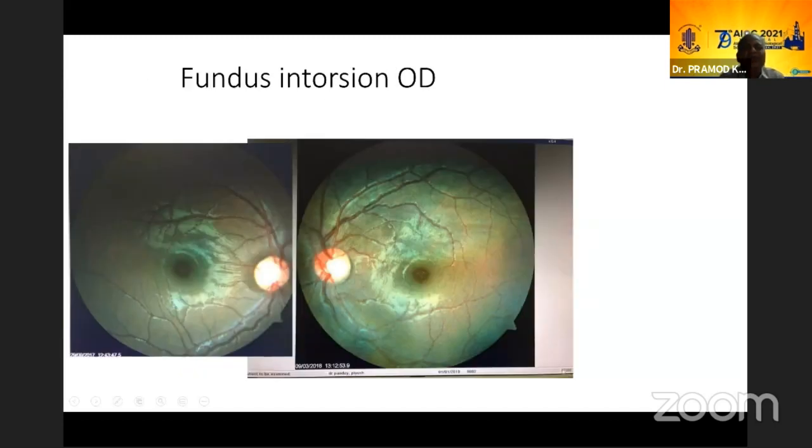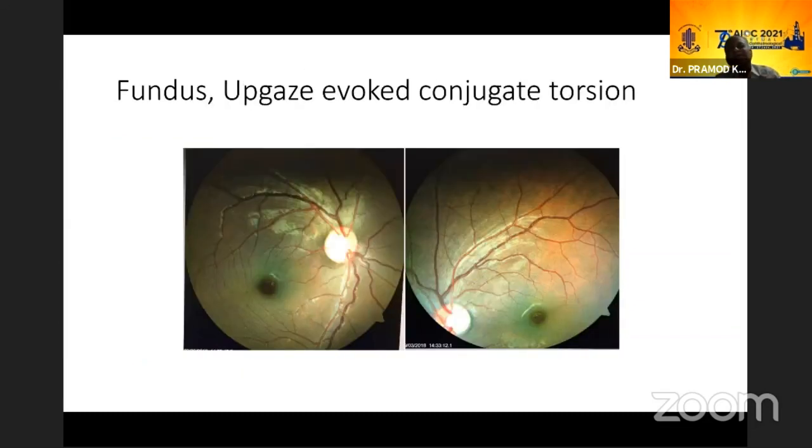You can see that there is intorsion in the right eye, and left eye torsion is normal. One may say that the intorsion in the right eye is because of an intact fourth nerve. But look at what happens when the child is trying to look up, because in this case we could take a photograph as the eye is not actually elevating. You see that the right eye has gone into very severe extorsion, and the left eye has intorted.